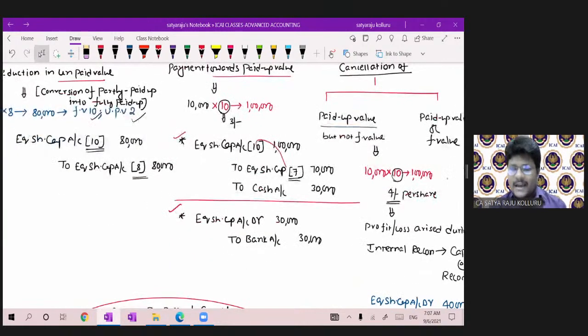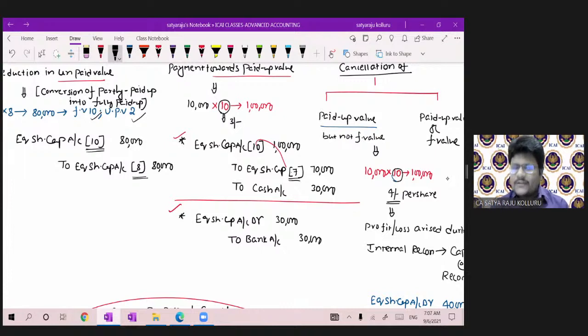In my second scenario, there is only reduction in paid up value, but there is no reduction in the face value. Why? Because if you observe, a 10 rupees share was converted into 7 rupees, meaning reduction both in paid up value as well as face value. But here, I wrote the entry equity share capital account to bank account.